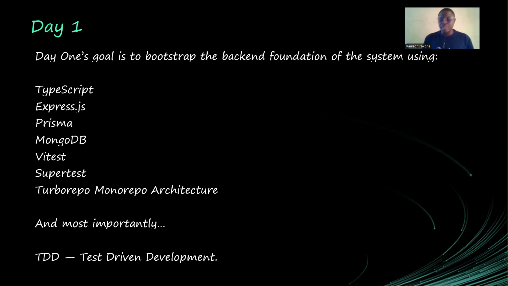But with test-driven development, I write my test first, then I write the code to make the test pass. Even if I now refactor or make some changes, I run my tests. If my test fails, that means the system is no longer the way it is supposed to be. That means something is wrong, so I'll have to figure it out, sort it out, and make it work again. Basically, that's what it is.